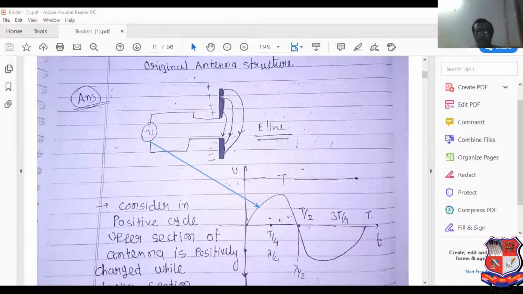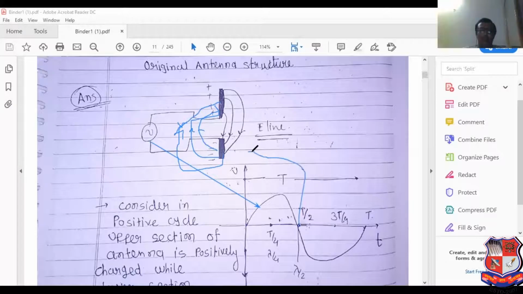So in the positive cycle, the wave can be like that. Similarly, for the negative cycle, I have sketched the waveform. If negative cycle, then the waveform can be like that. See this, this is the waveform.